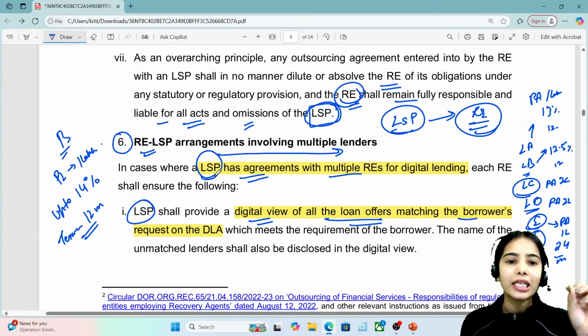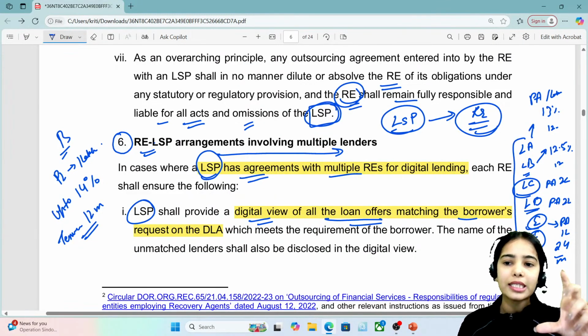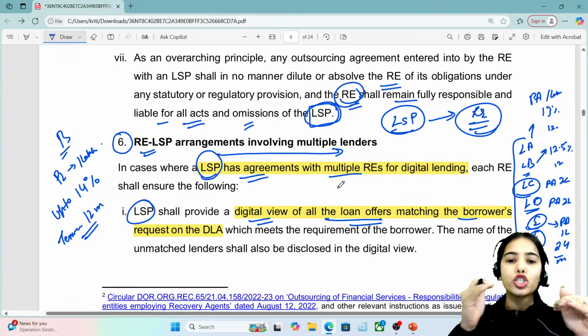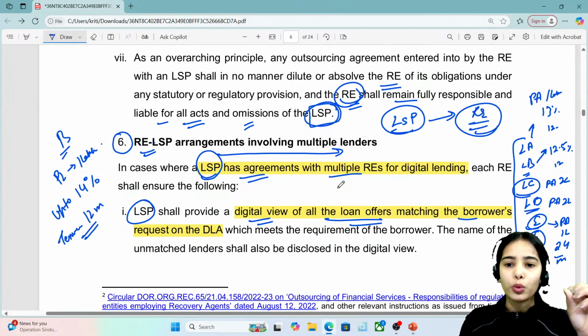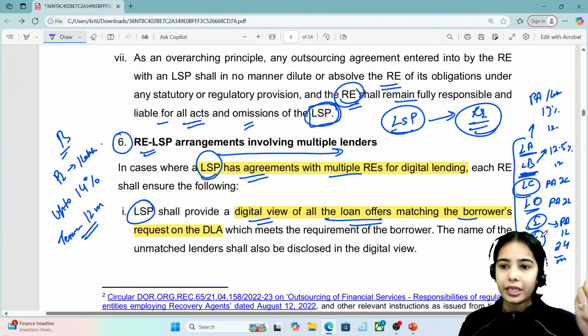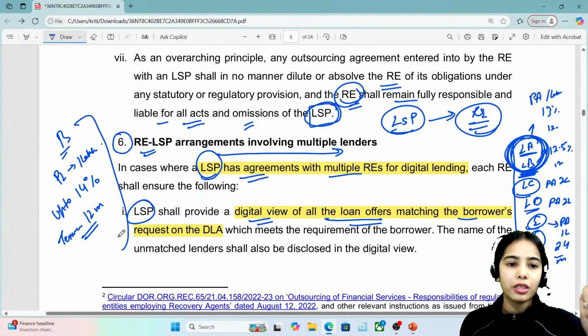You can understand that the LSP is connected with all these lenders, and the LSP will have to show the borrower the different lenders' products. Only lender A and lender B can provide the borrower with the facility that the borrower wants.